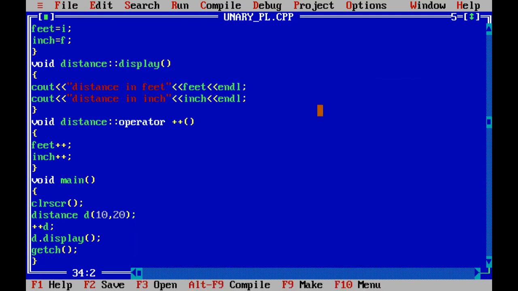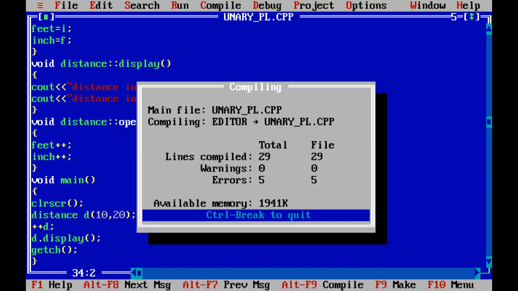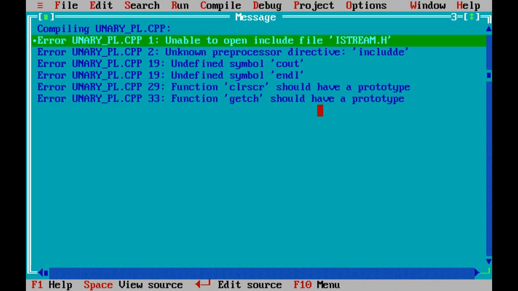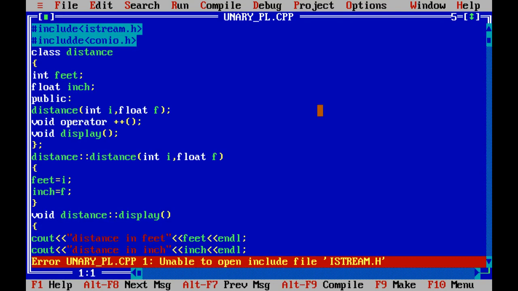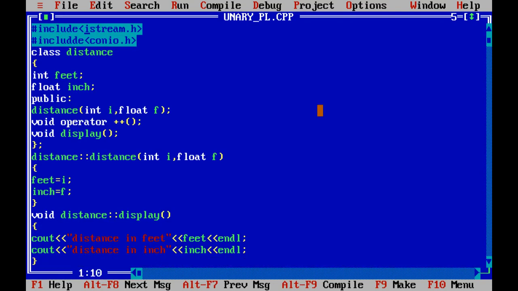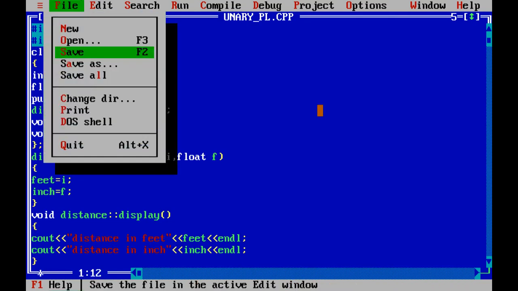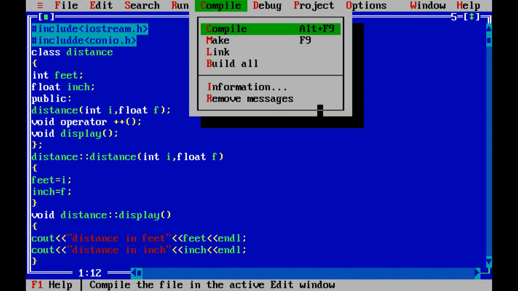Save and compile the program. 6 errors. Unable to open iostream. Okay, typing mistake. It should be iostream.h. I can save the file and compile it.